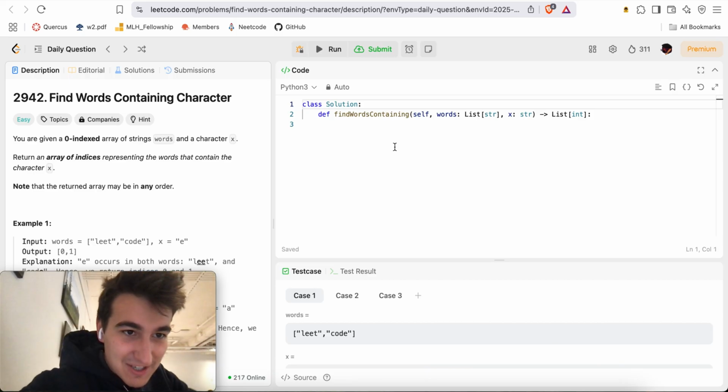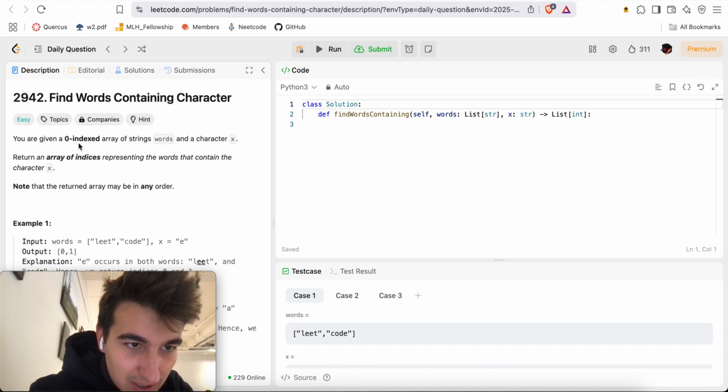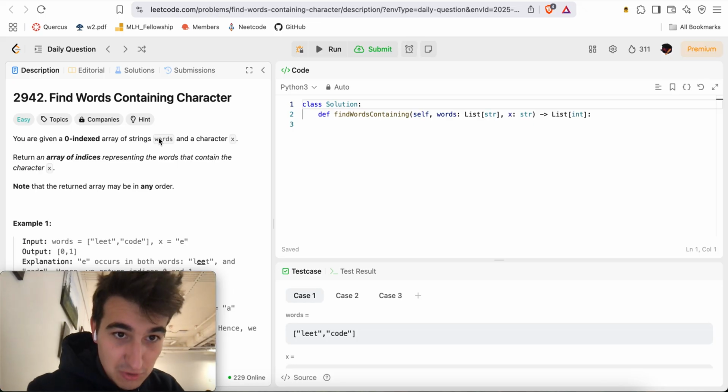Okay. Anyways, you are given a zero-indexed array of strings, words, and a character X. Return an array of indices representing the words that contain the character X.